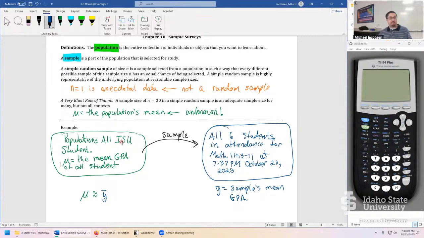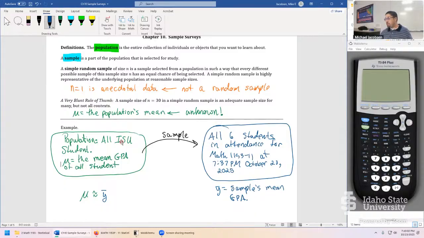Probably not. I agree. The trouble is, we're in a satellite campus for the first part, right? There's something exceptional about this. We're also one of the latest night classes at ISU. We're exceptionally late running. We're specifically a statistics class. And people who take statistics could be very different from people who are focusing on other things.